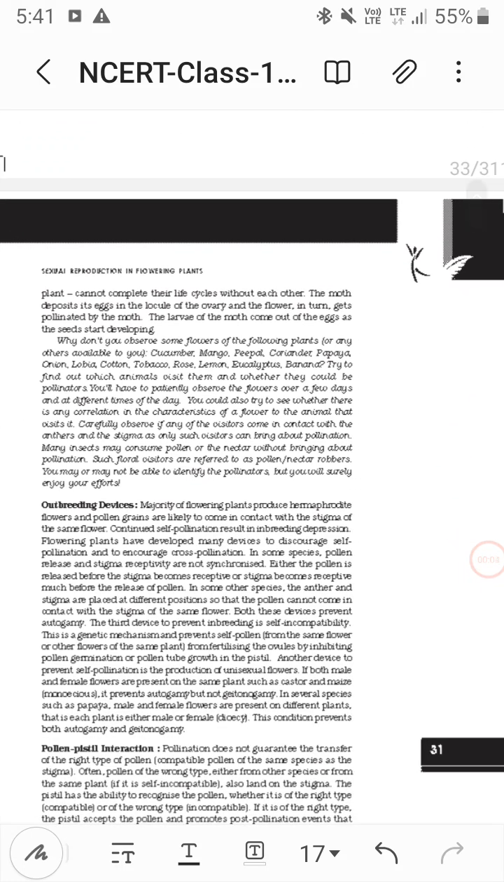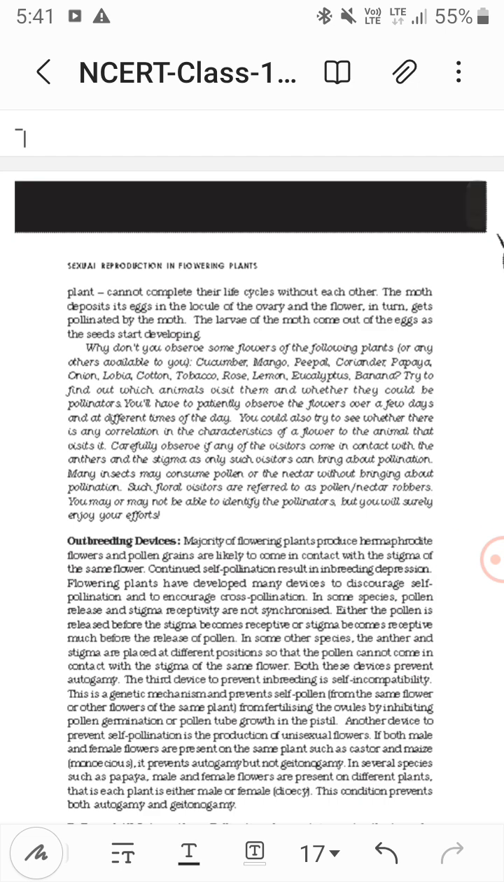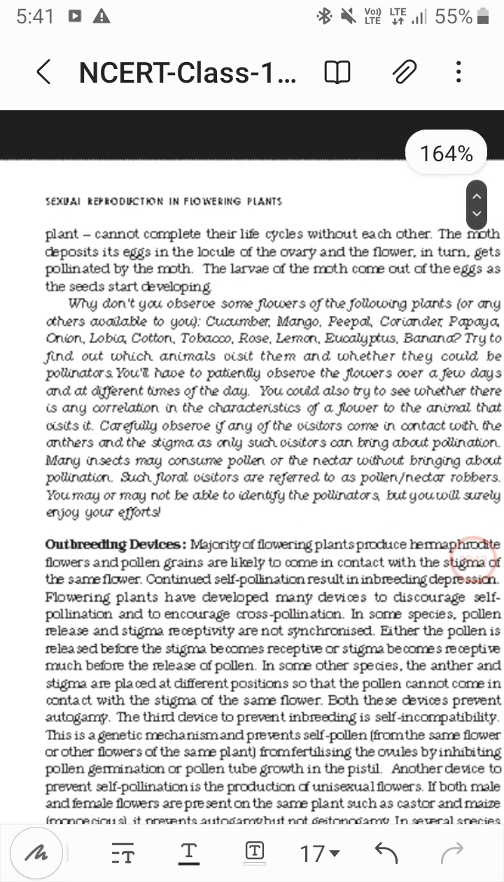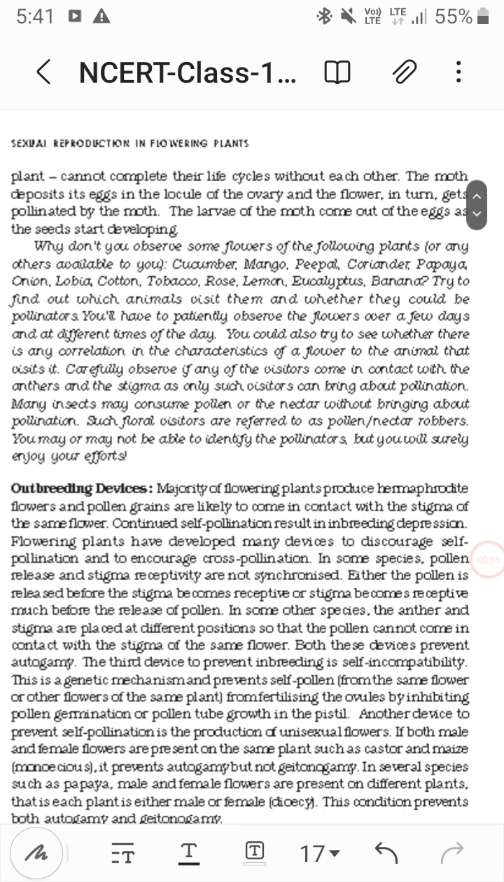So the outbreeding devices, right? The majority of flowering plants are hermaphrodite. The majority of plants have hermaphrodite flowers.